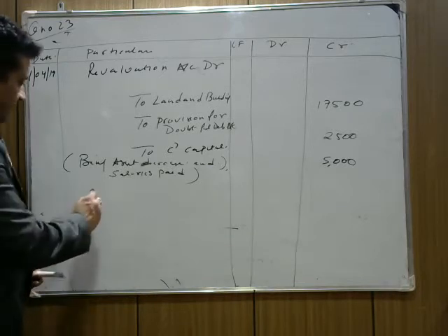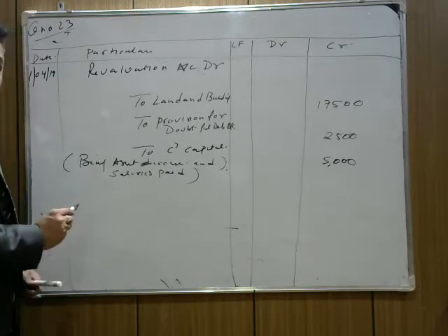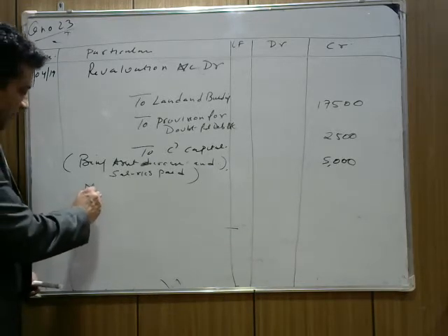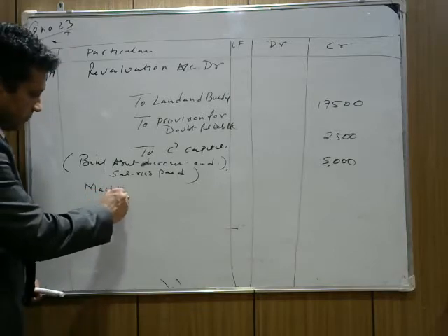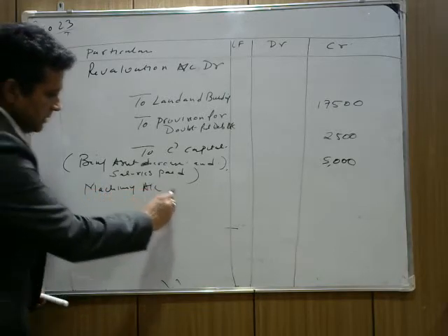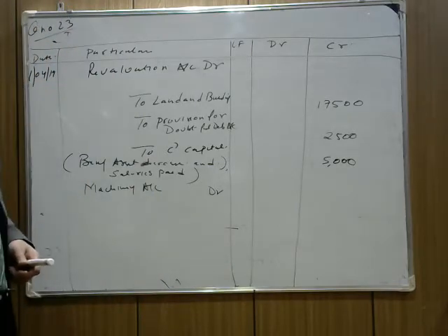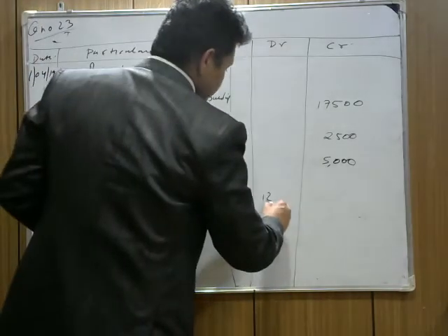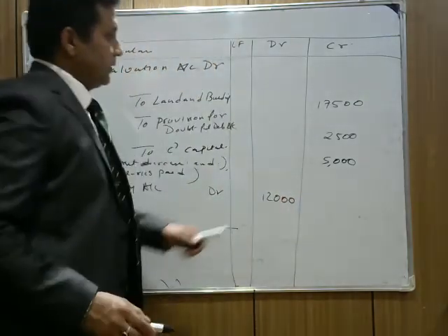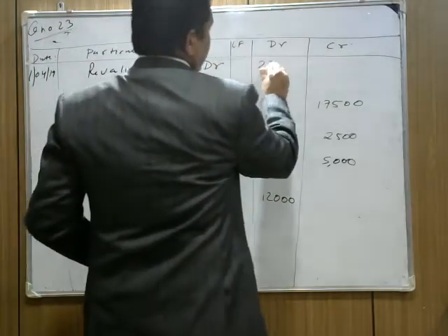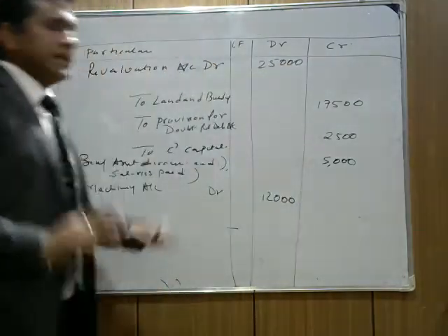Next, what are the assets which increase, which liabilities decrease, which are income for us? We write here, check the question, which asset machinery increases. We write machinery account debit. What's the cost of the machine which increases? Machine increases by 12,000. We write to here also, 25,000.